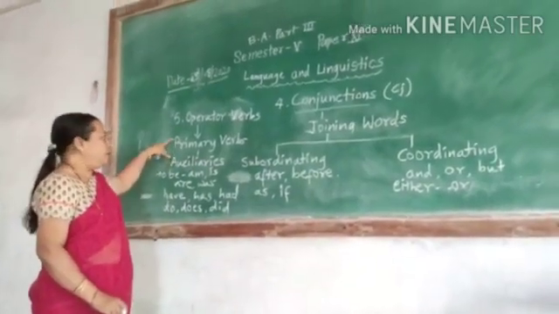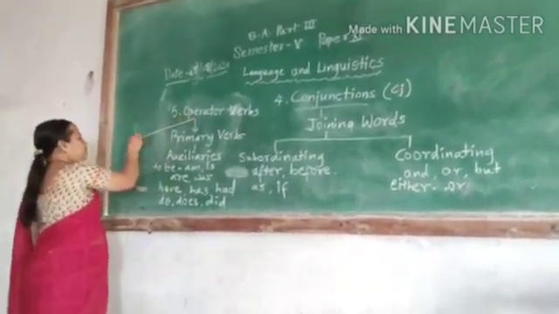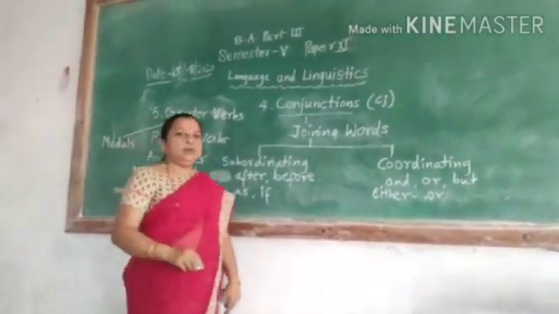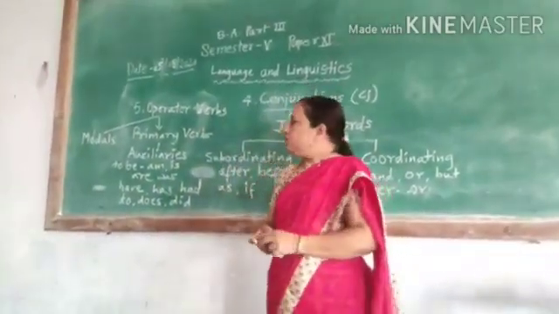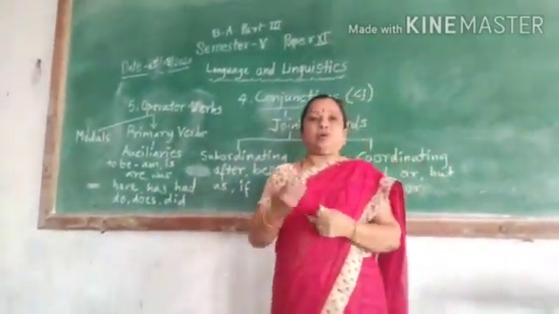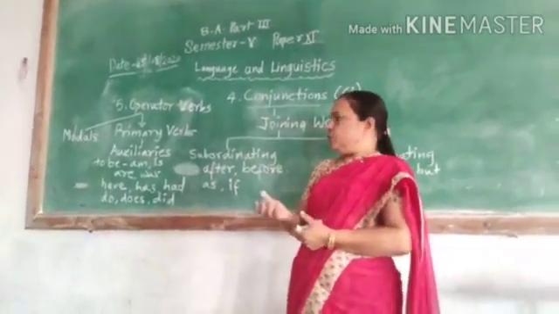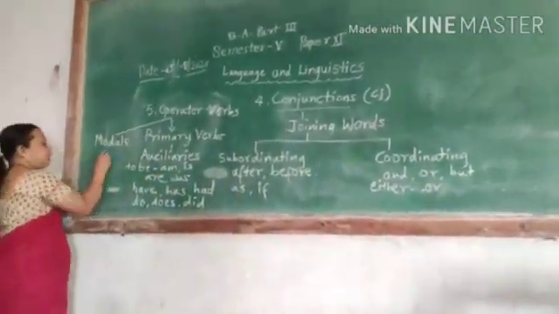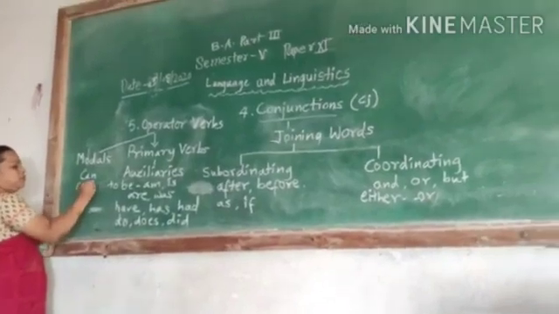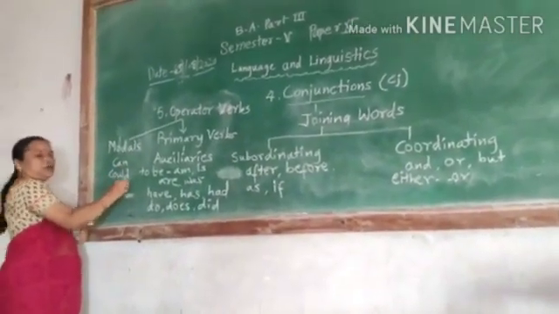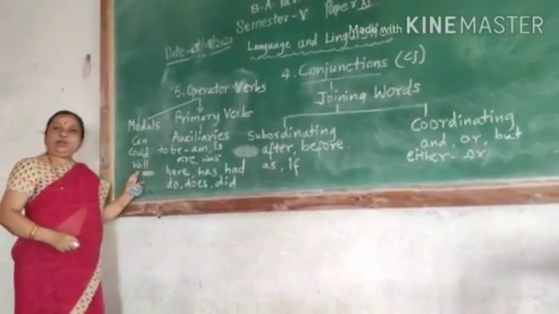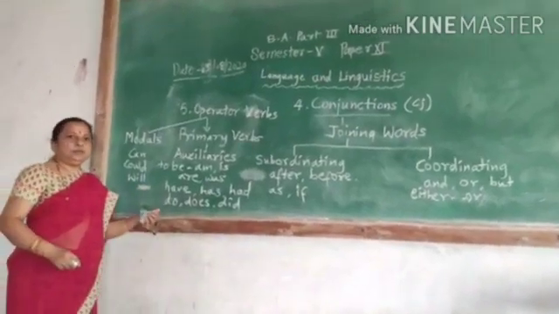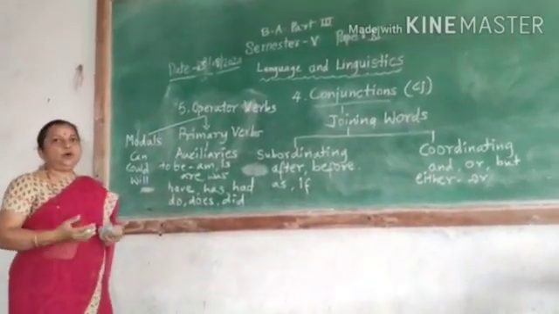Then we also have in the operator verbs modal auxiliaries, modals. Now modals are the verbs which express the intention or mood of the person. So we have a number of modals. The modals can be words like can, could, will, would, shall, should, may, might, need, dare to, ought to.